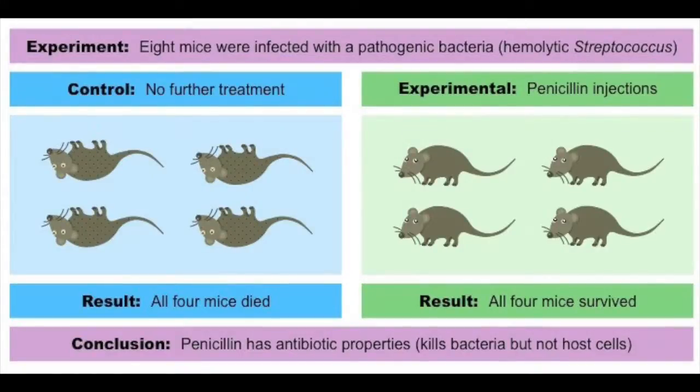Then, to test the effectiveness for the use in treating infectious disease, they decided to increase the amount of mice tested from 2 to 8. All 8 mice were deliberately infected by hemolytic streptococci bacteria. 4 of these mice were then injected with penicillin, and the other 4 were not. 16 hours later, the 4 injected with penicillin survived, and the other 4 died.